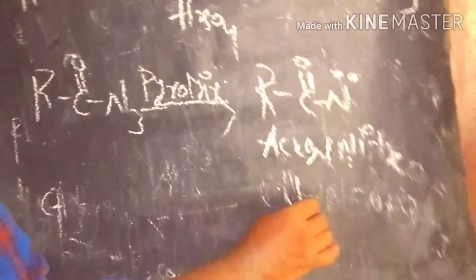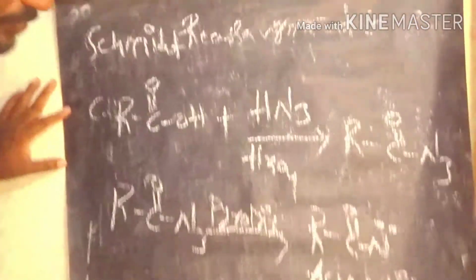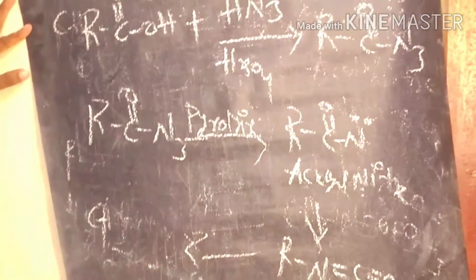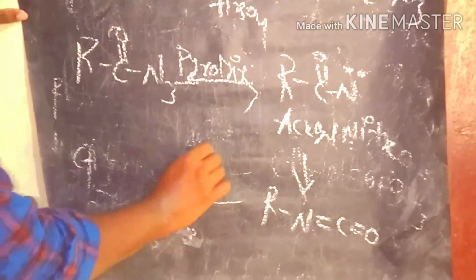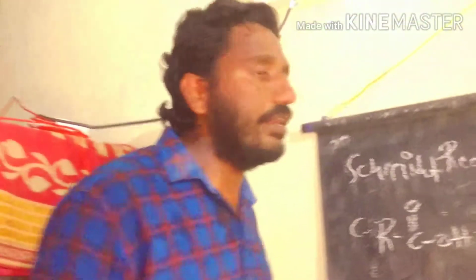This acyl nitrene undergoes further rearrangement, and we get the N-alkyl isocyanate. This N-alkyl isocyanate is then involved in the hydrolysis process to produce the amine as the product. So this is the Schmidt reaction.